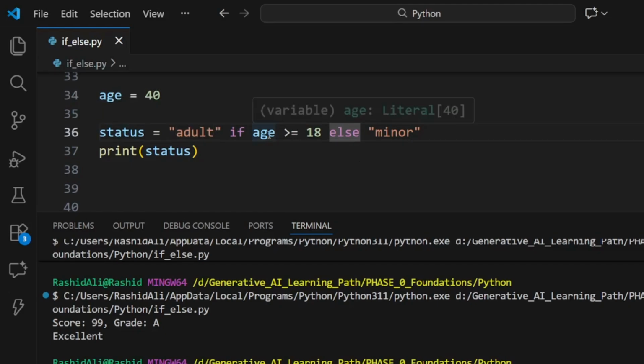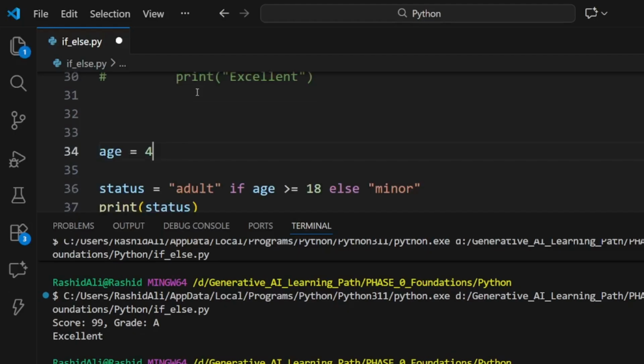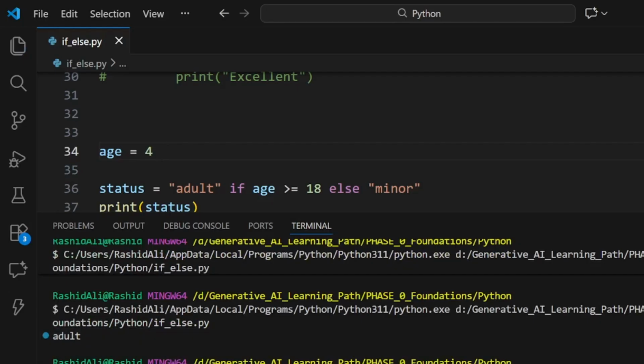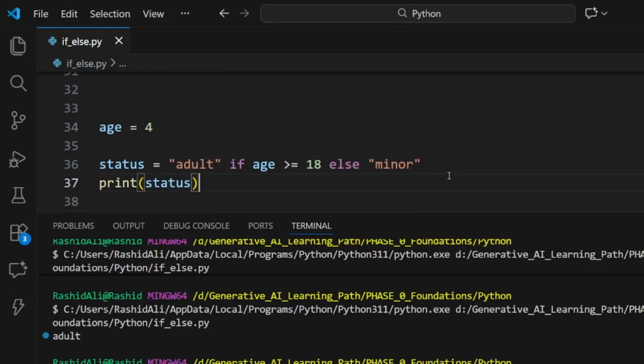If the age becomes less than 18, let us see what happens. You can see minor. Since this condition became false, the else part got executed. So this was a shortcut and is very useful in later programming. We will use it more, rather than the same if else in 4 lines, we will use only one line.